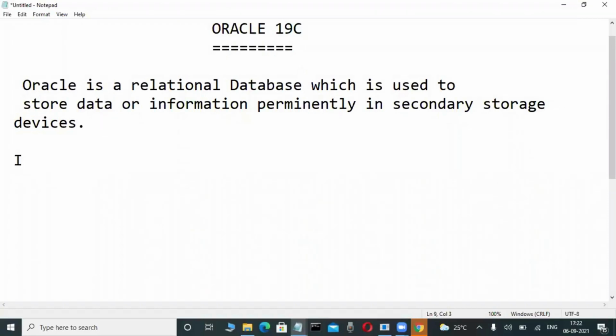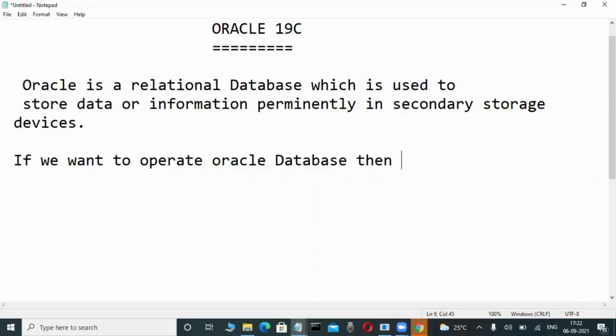If you want to operate the Oracle database, then we are using the following languages.